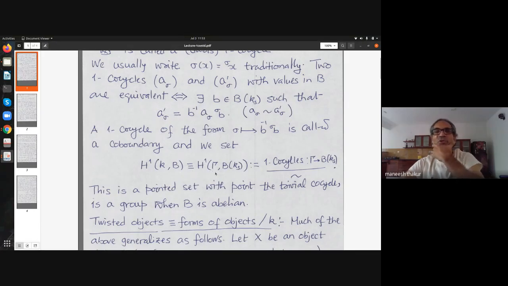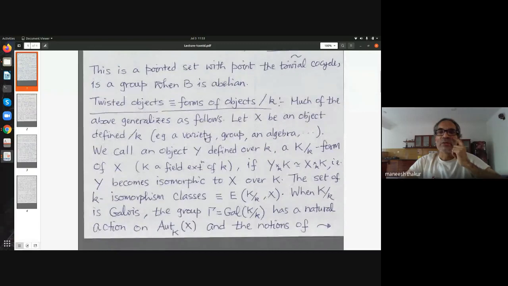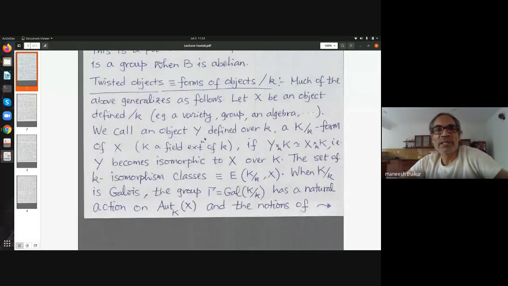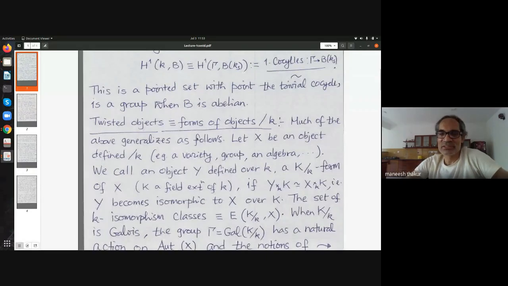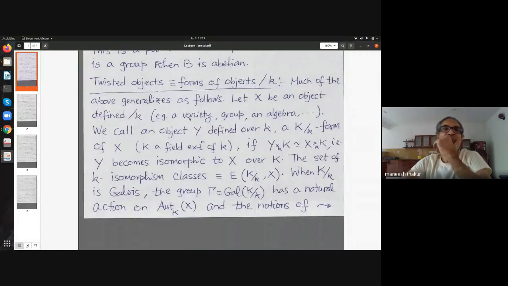So the first cohomology set, H^1 of Gamma with coefficients in B(Ks), is defined to be the set of equivalence classes of one-cocycles, and the equivalence is defined here. This is a pointed set, so there is a distinguished point here, namely the class of the trivial cocycle, which essentially is what we call coboundaries. Okay, so one application of this, and we will see more. This is a group, by the way, when B is abelian. So this is no big deal. You can see that yourself. So we will see soon some examples and applications.